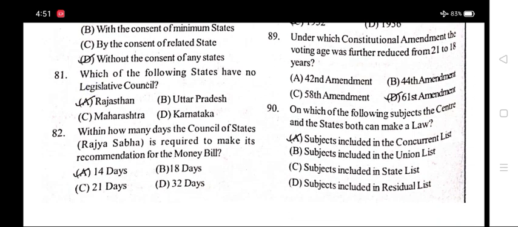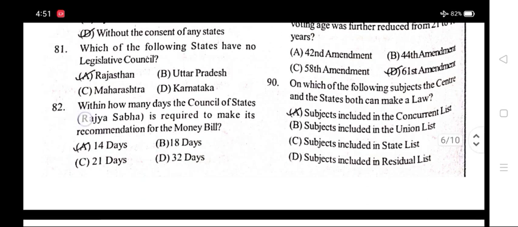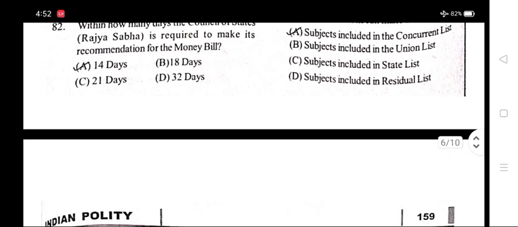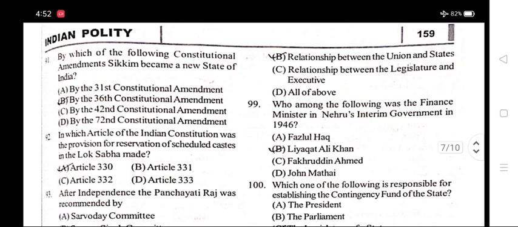Number 89. Under which constitutional amendment was the voting age reduced from 21 to 18 years? Option D, 61st Amendment. Number 90. On which of the following subjects can the center and the state both make a law? Option A, subjects included in the concurrent list. Number 91. By which of the following constitutional amendments did Sikkim become a new state of India? Option B, the 36th Constitutional Amendment.